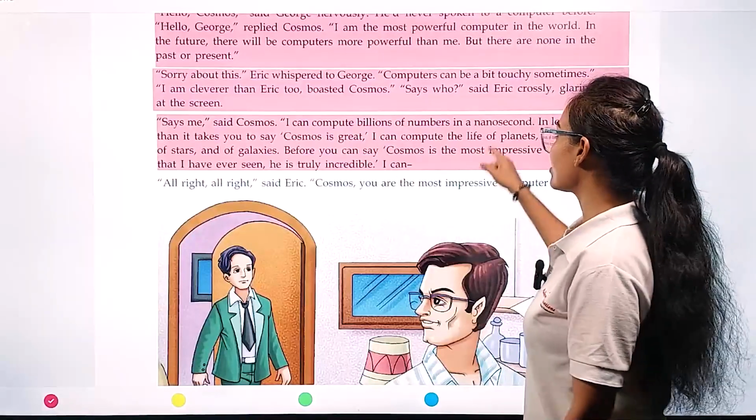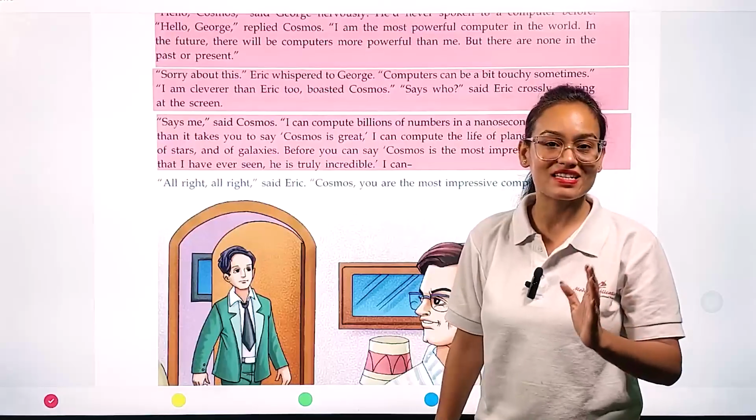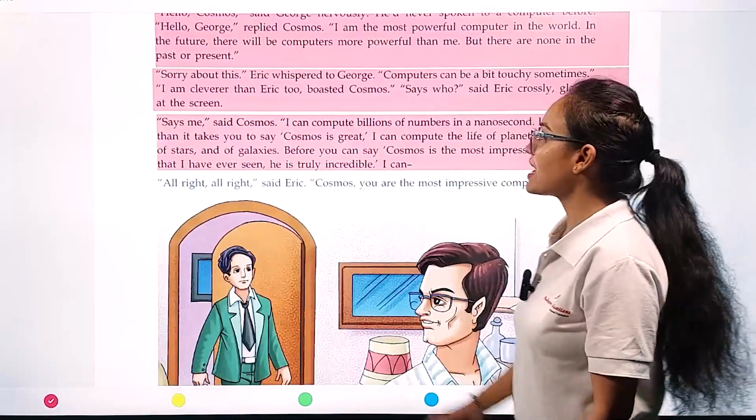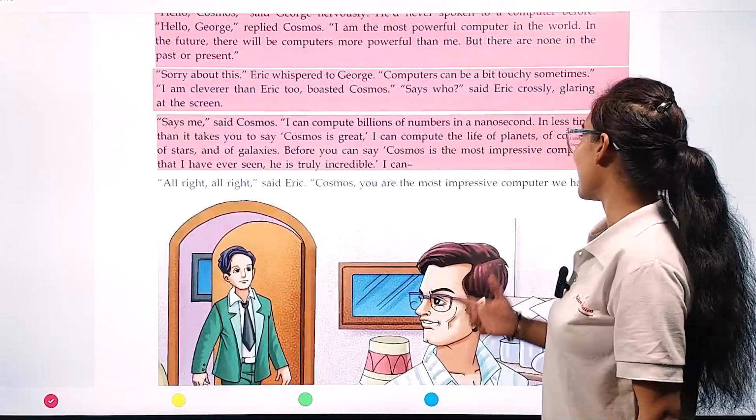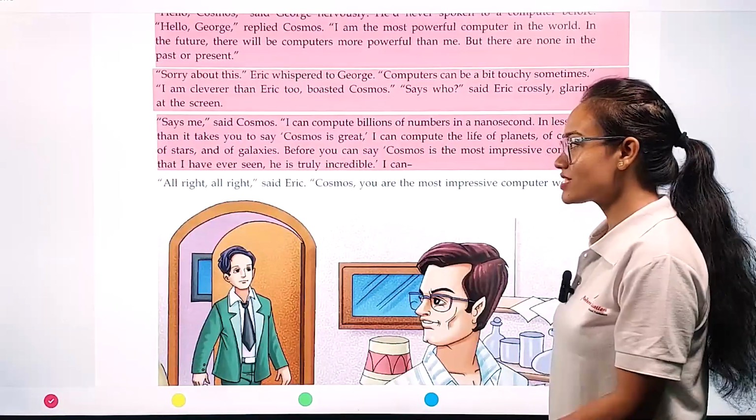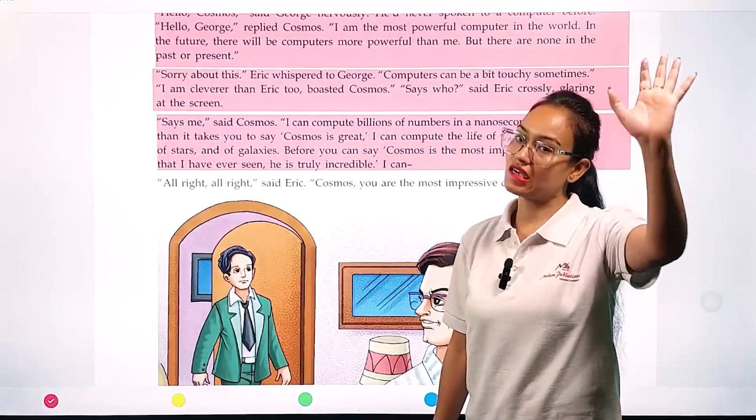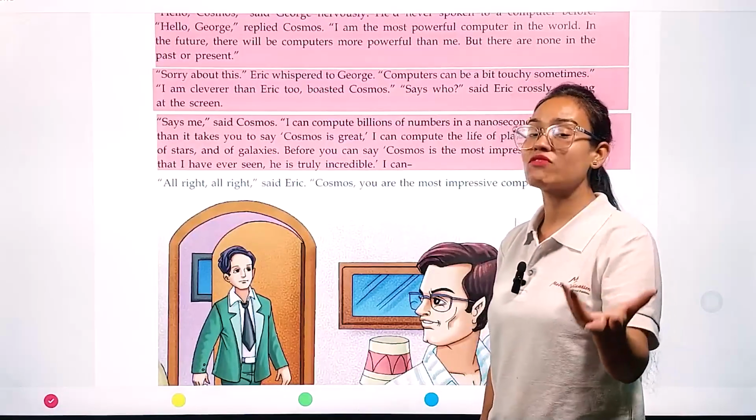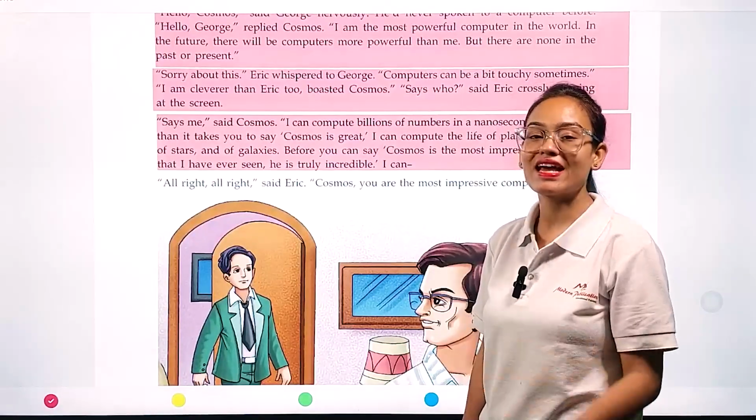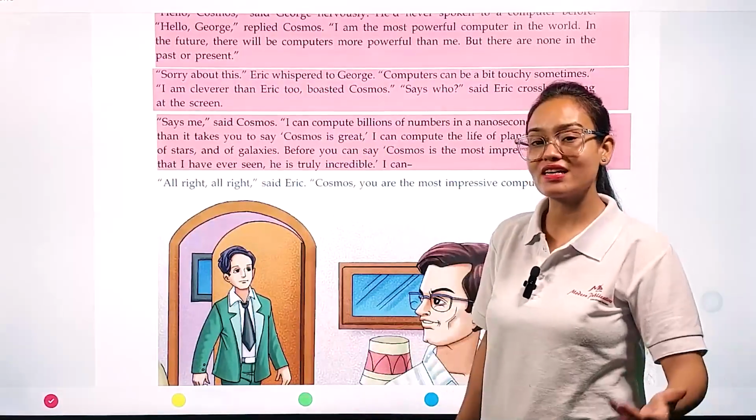I hope, my dear students, you all know the meaning of nanosecond. It is a smaller unit than a second. "In less time than it takes you to say Cosmos is great, I can compute the life of planets, of comets, of stars and of galaxies." Now Cosmos started praising himself. He is saying that he can compute more than one billion calculations in only a nanosecond, and that you can say your computer Cosmos is a very great computer.